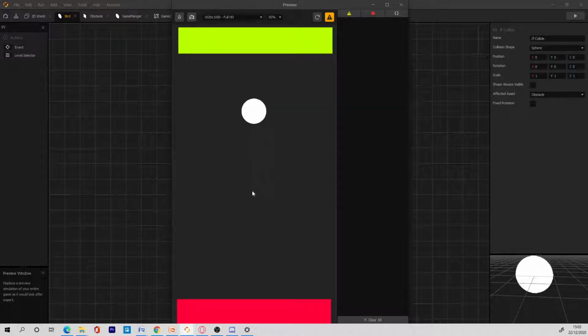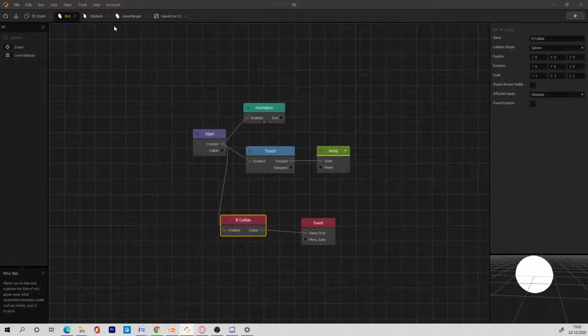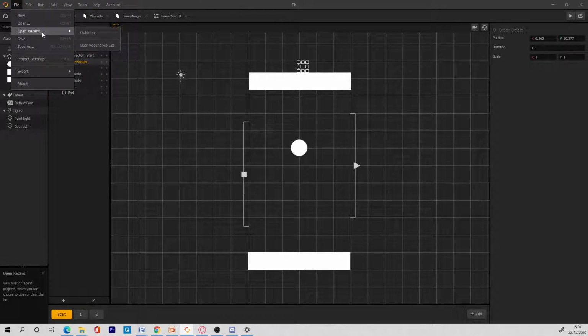So now, one thing that we are lacking is that the game is not actually moving. We are kind of stuck in this start scene, but we want the game to go from scene start to scene one, scene two, scene three, and so on. So I'm going to save this right now, and I am going to make a different version just in case we mess things up.